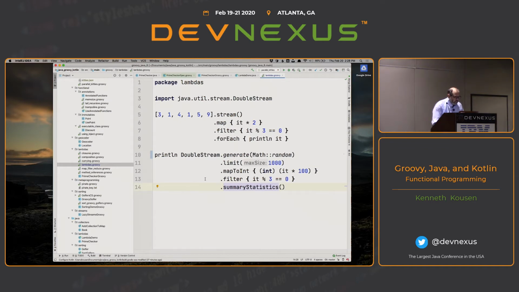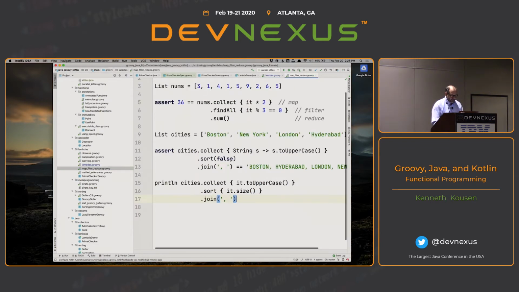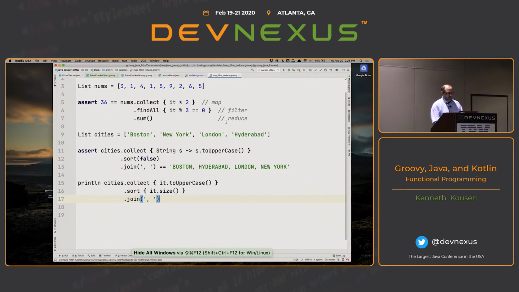Okay, the map filter reduce one, again, the problem is that they use the wrong words. So in Groovy, they use collect when they mean map, which is really unfortunate because Java uses collect. But Groovy didn't know Java was going to use collect when they came up with it. So that's the downside. They use findAll for filter, and then they have built-in reduction methods like sum, just like Java has as well. So here I did double all the values, find the ones divisible by 3 and add them up.